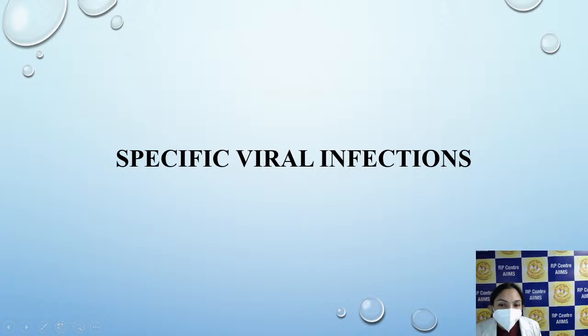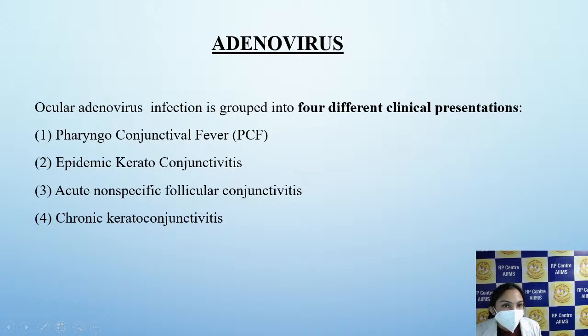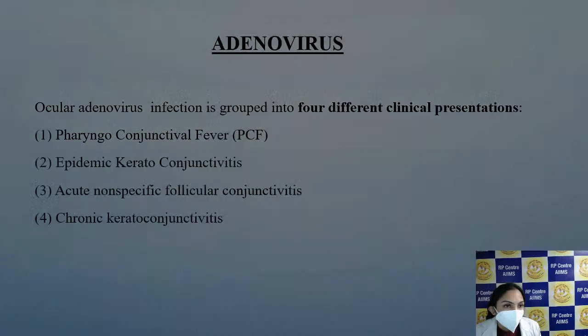Now coming on to the specific viral infections, as the most common infection is the adenoviral, I will be discussing the adenoviral infections in detail. Adenovirus is a DNA virus which mainly causes infection in the eyes, genitourinary system, respiratory system, etc. In the eye, 4 different clinical presentations can occur: pharyngoconjunctival fever being the commonest, epidemic keratoconjunctivitis being the severest, and acute non-specific follicular conjunctivitis can also be seen. Also, a chronic variant can be caused by the adenoviruses.